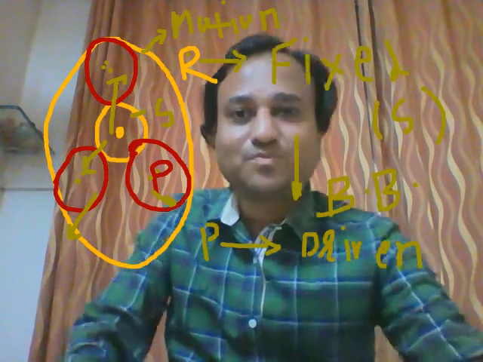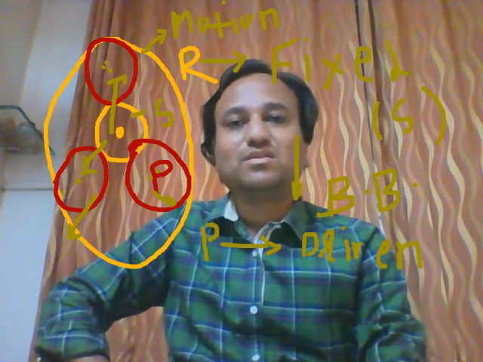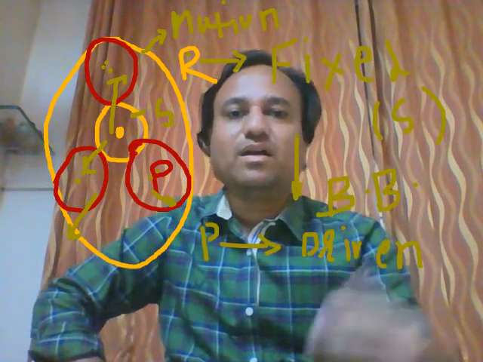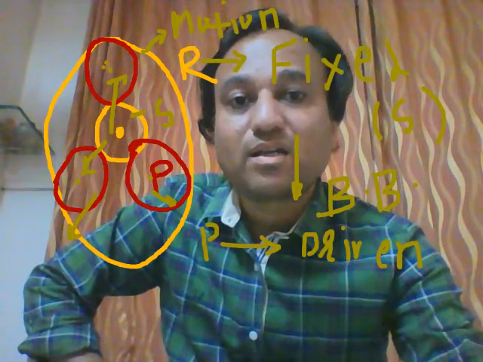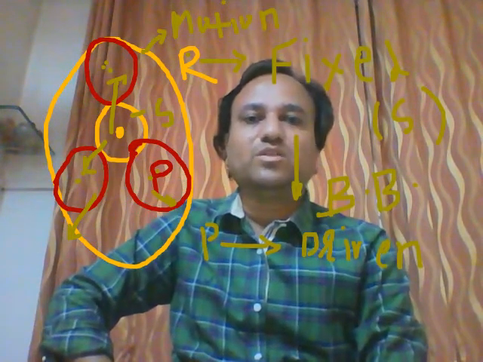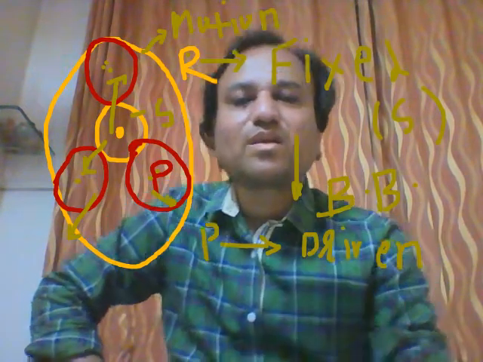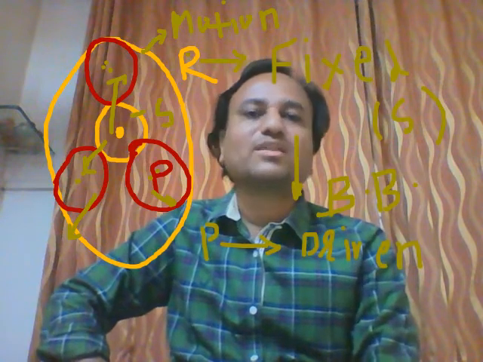So student, the sun gear and planet gear have external gear teeth. Okay, and this ring gear is the internal gear. So various types of gear, I think you are already familiar.